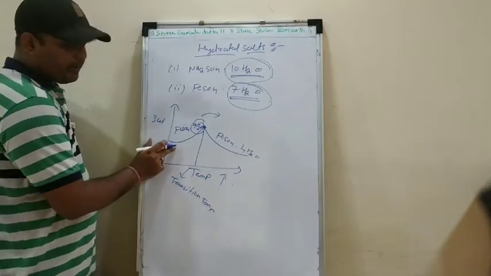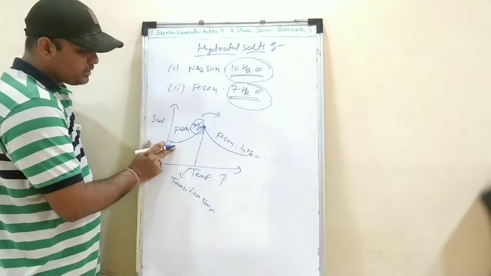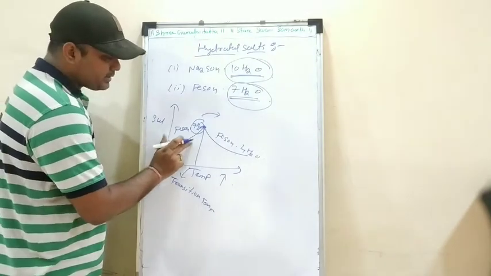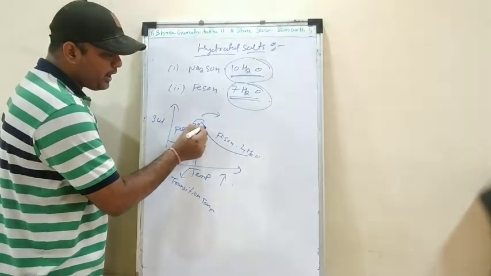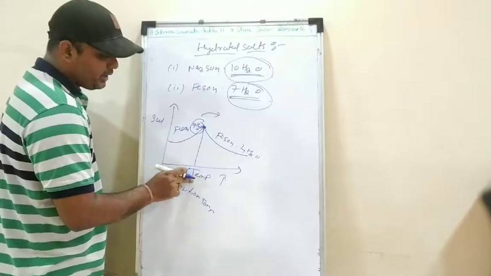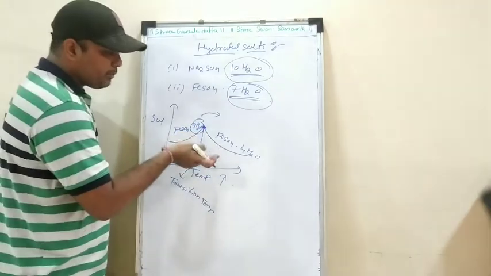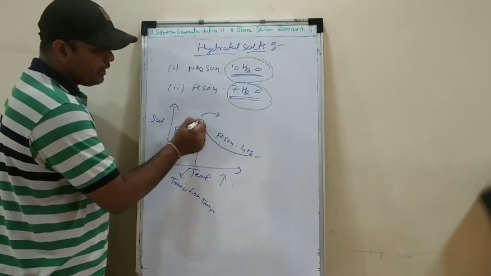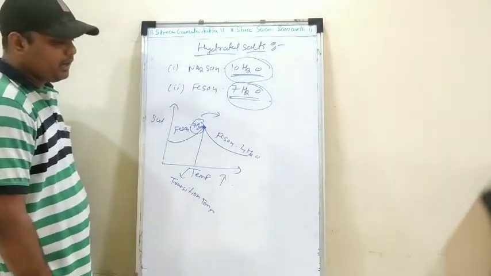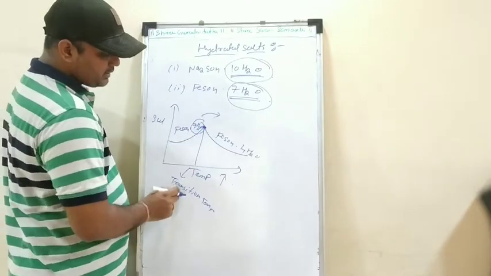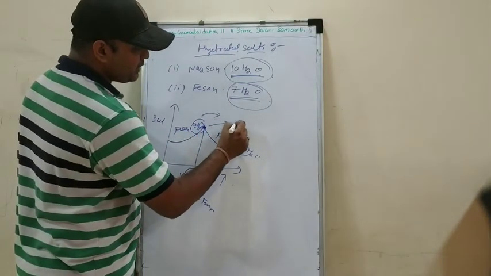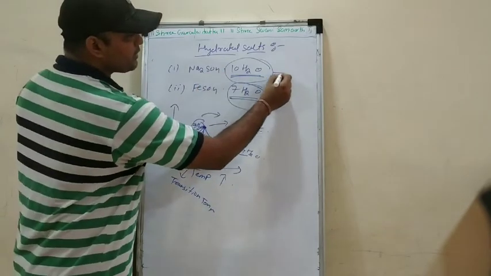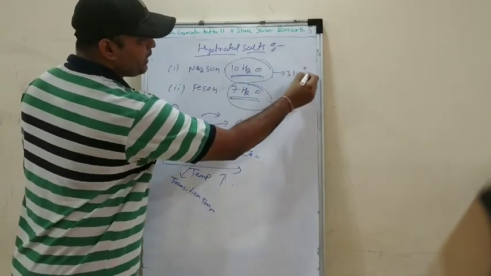So at the initial stage, as the temperature is increased, the solubility is increased, but at a particular point, that is the transition temperature, the solubility will start decreasing when it loses the water of crystallization, right? Now what is this critical transition temperature? The transition temperature in this case is 61.8 degrees Celsius and the transition temperature for this is 31.8 degrees Celsius.